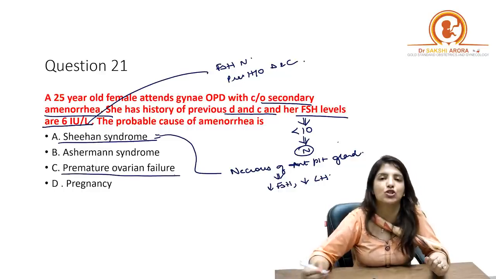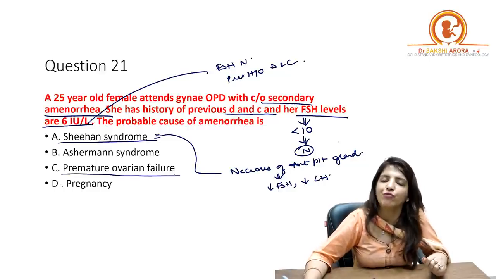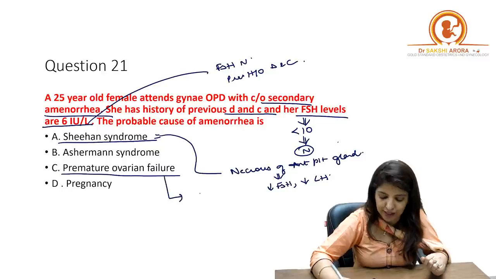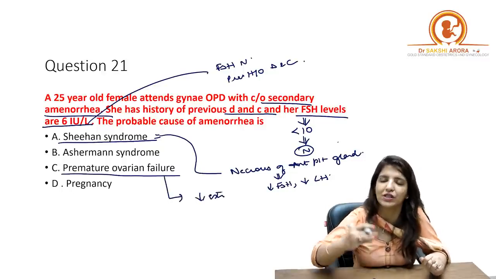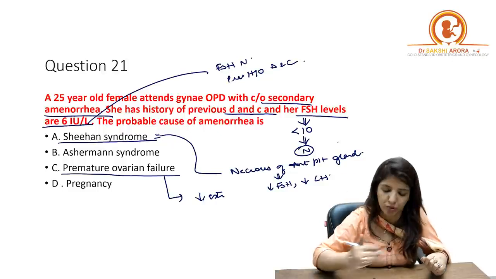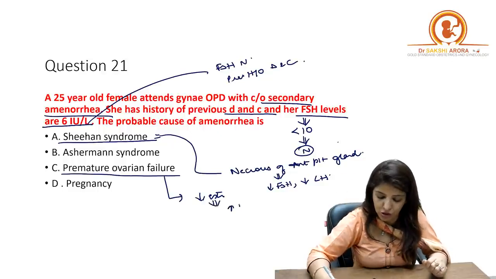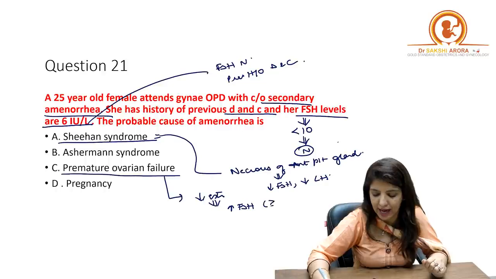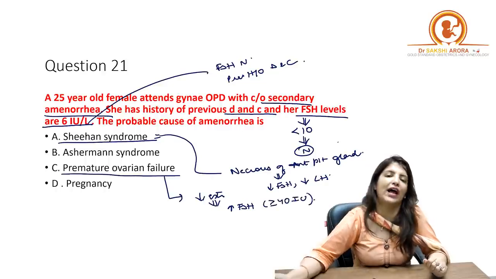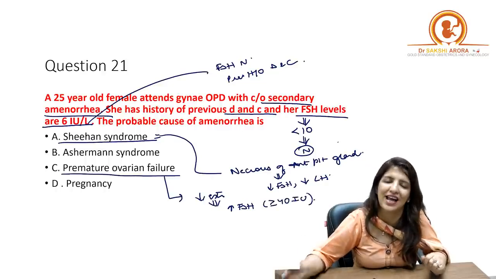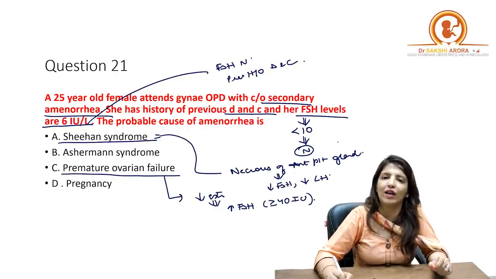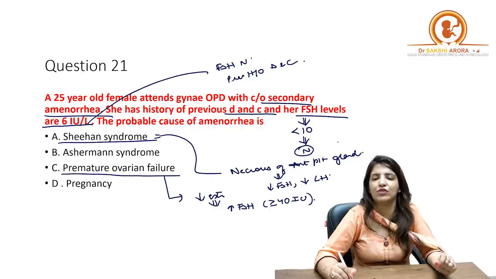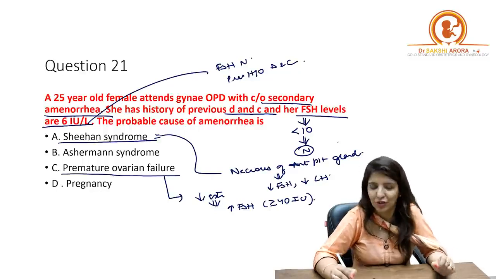Let's talk about premature ovarian failure. If there is an ovarian failure, definitely the levels of estrogen will decrease, and because of that, the negative feedback on FSH would be gone, so the levels of FSH will increase and become more than 40 international units. That is why this is not a case of premature ovarian failure, because here the levels of FSH are in the normal range.